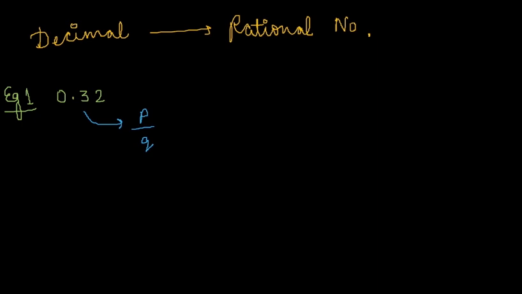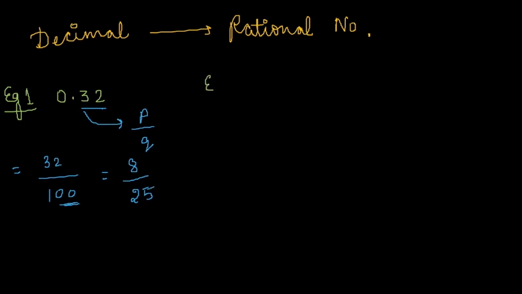When we remove this point, it will be written as 32 by 100. We were having two numbers after the decimal, that's why we are having two zeros in the denominator. Now as we know, if we are having any common factor, we can reduce it. I can reduce it by 4. I can write it as 8 by 25.